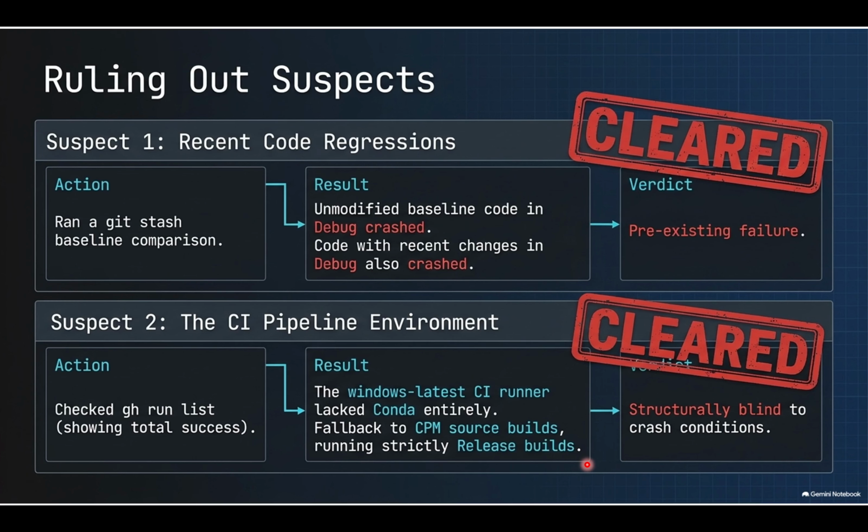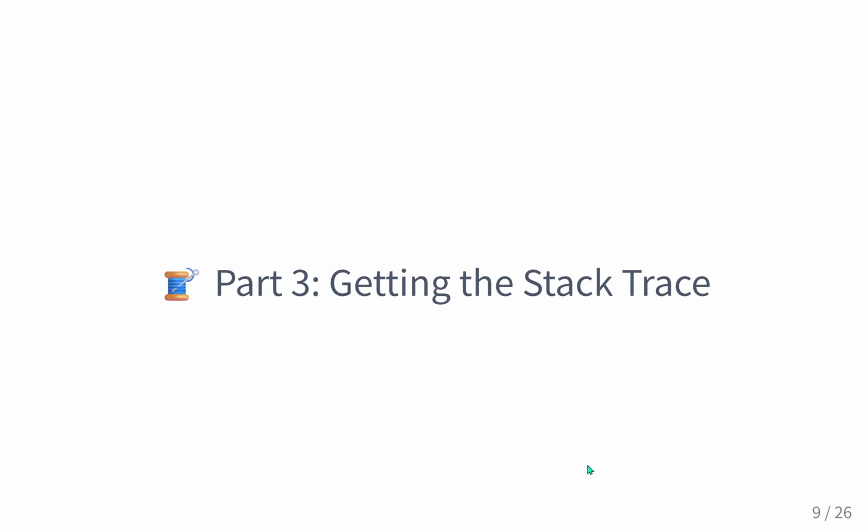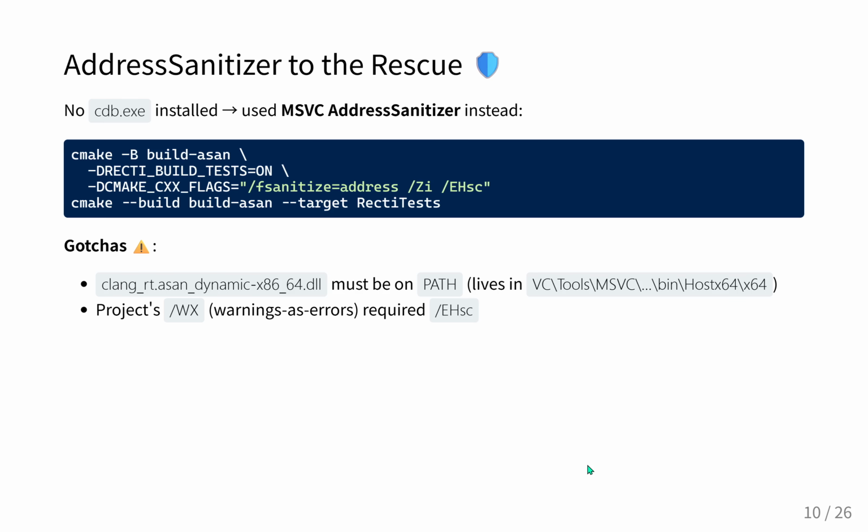So, the developer is completely isolated here. Right, they can't rely on Git history. Their automated pipeline is totally blind to the issue. They literally need runtime forensics. But the notes mention the developer didn't have cdb.exe, which is the standard Windows debugger, actually installed on their system. Of course not, right. So they have to pivot.